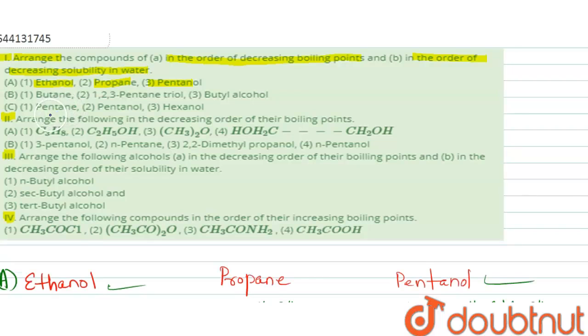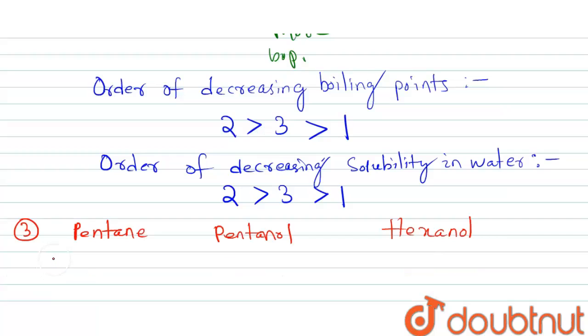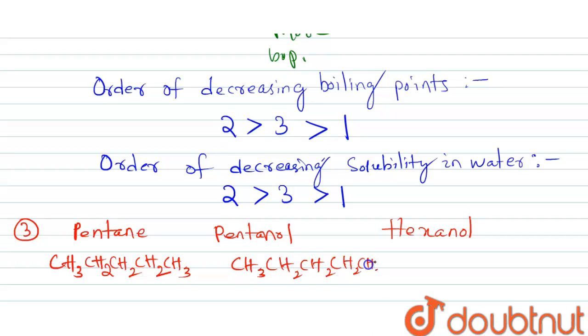In the third part, the compounds given are pentane, pentanol, hexanol. Pentane is CH3CH2CH2CH2CH3. For pentanol, we can write CH3CH2CH2CH2CH2OH.